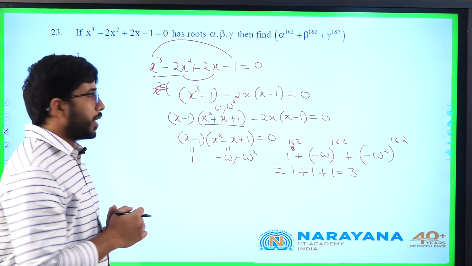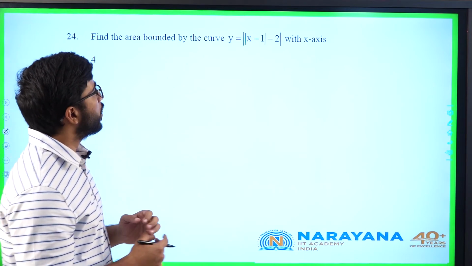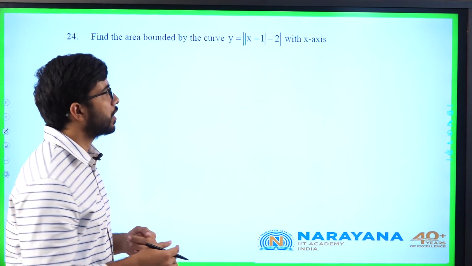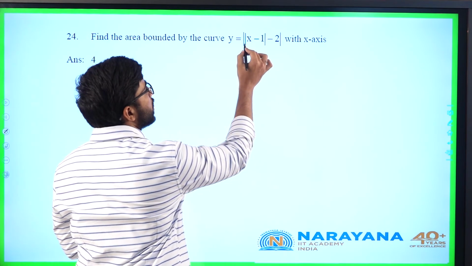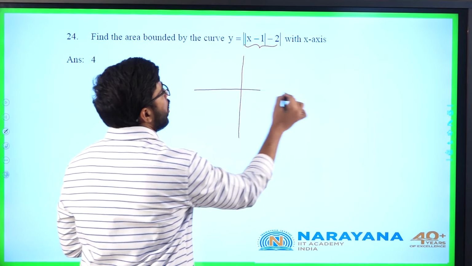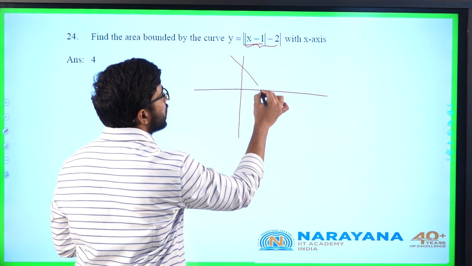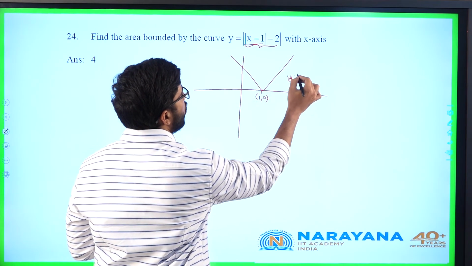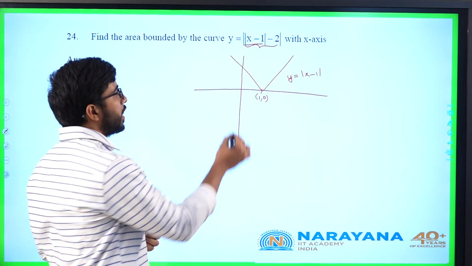Let us go for question number 24 now. Find the area bounded by y is equal to modulus of (modulus of x minus 1 minus 2) with the x axis. Basically we have to draw the graph in this one. Forget about the outside modulus, I will take only the inside and first draw the graph. Modulus of x minus 1 part only I will plot first. How will modulus of x minus 1 be? This is y equal to modulus of x minus 1. This I have to shift 2 units downwards, minus 2.